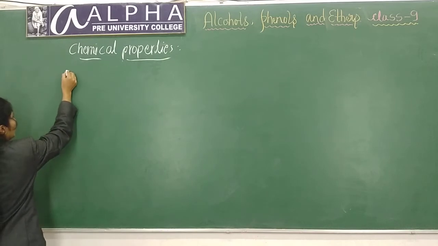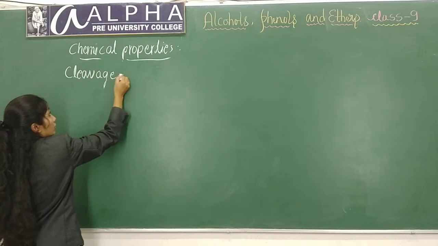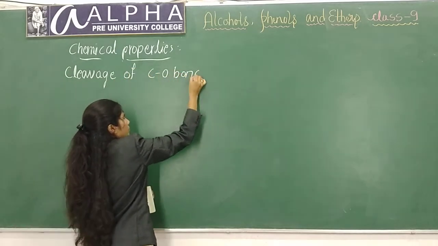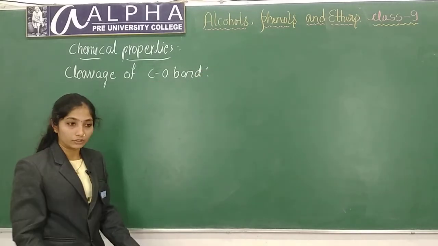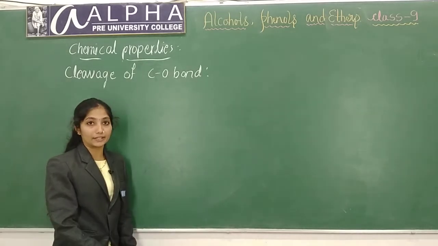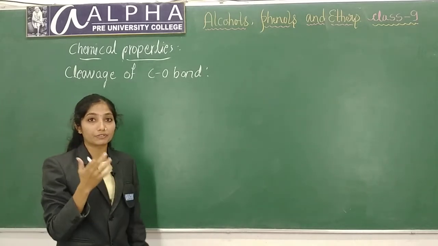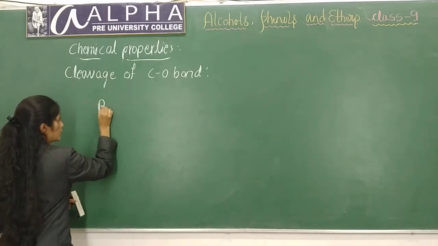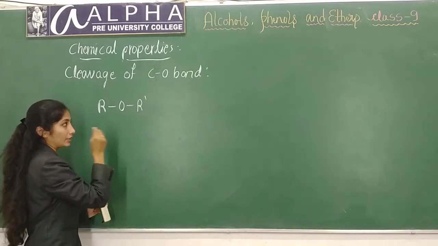First is the reaction involving cleavage of the C-O bond in ether. You require high energy to break this bond. That means under drastic conditions only the reaction will take place. Ethers will react with concentrated hydrogen halides. For example, this is an example for ether, ROR', a general example.